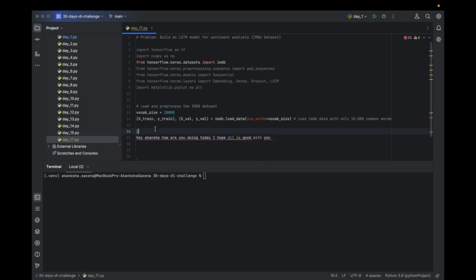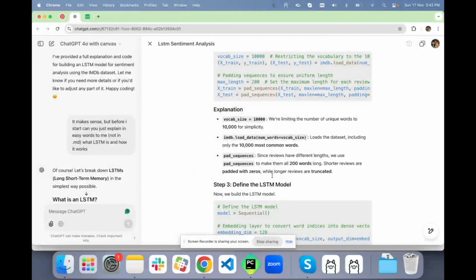This is beyond the limit restriction, so after applying padding, it is going to truncate the extra words. It stops at five words, Hey Akansha, how are you. This is what pad sequences will do.